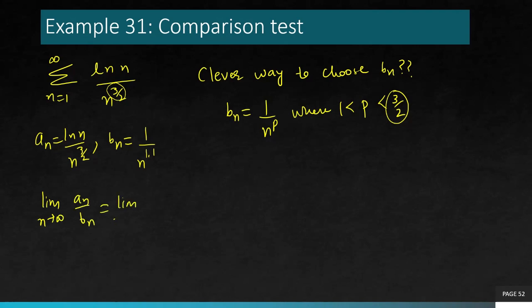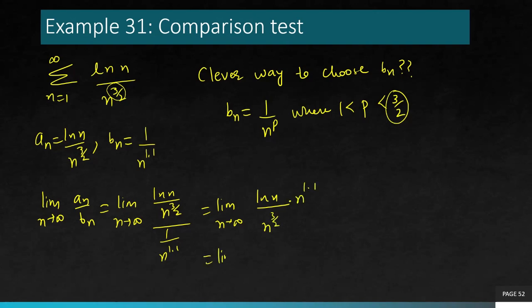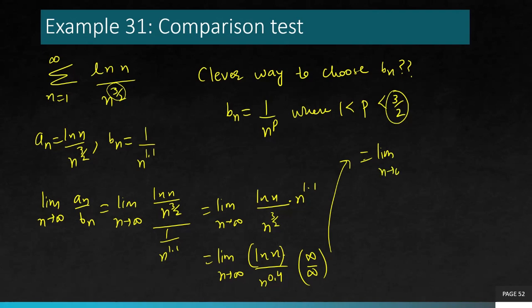Now when you take the ratio, you actually get ln n over n to the power 3 over 2 times n to the power 1.1. Simplify. 1.5 minus 1.1 gives you 0.4. Infinity over infinity, indeterminate. Use L'Hopital's rule. 1 over n in the numerator.